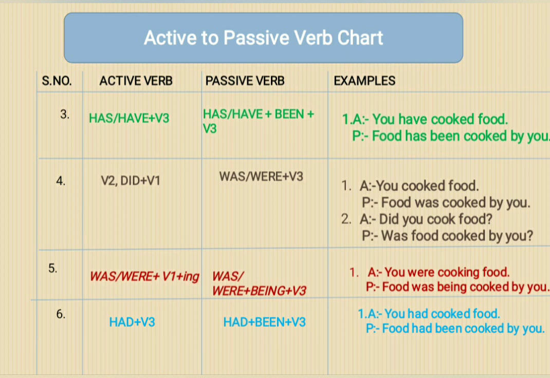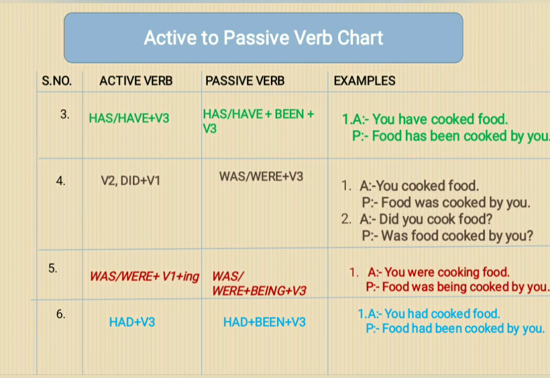If it is written, you cooked food. Here, cooked means V2 form. When you convert it into passive, it will become food was cooked by you. So here, cooked became was cooked.